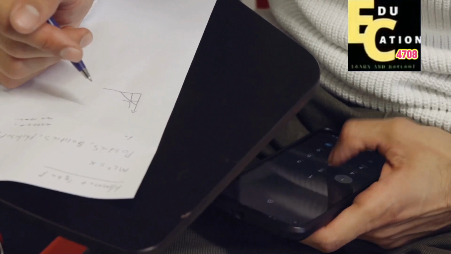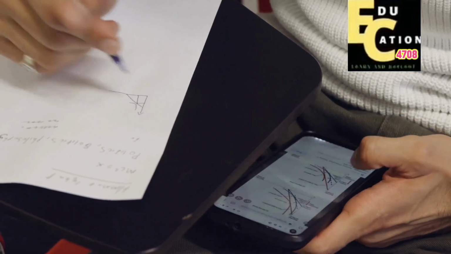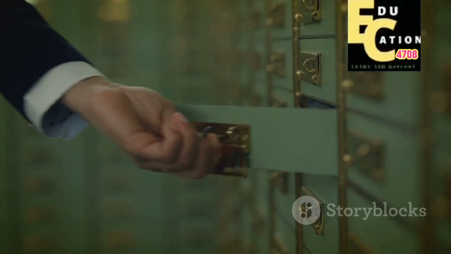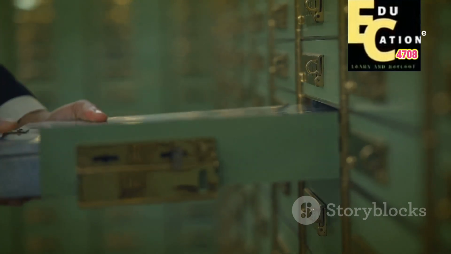Your seed phrase is the key to accessing your wallet and funds. Anyone with it can access your wallet, so keep it secure and never share it with untrusted sources.